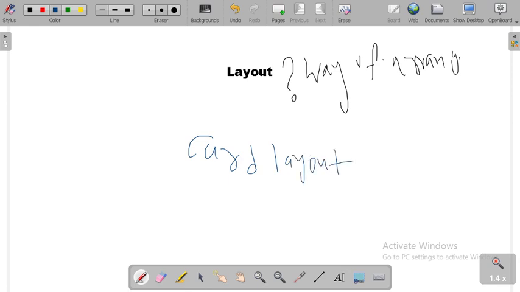So I'm going to tell you what the card layout means. You can see, when we are going to play some card game, like 56 cards are there, and one is like this type of card. Card layout means there are so many cards, like 56 cards, but you can see only the top of them, right?